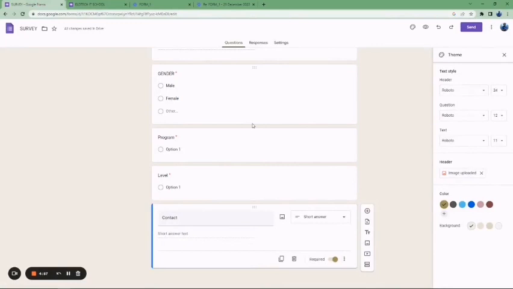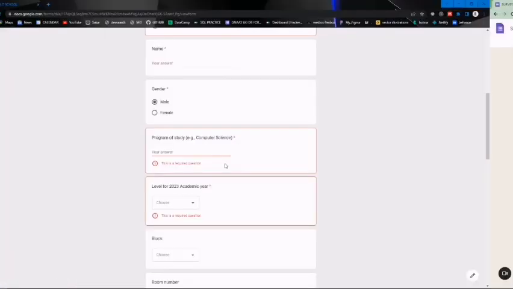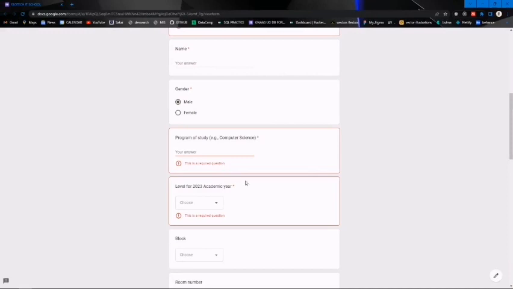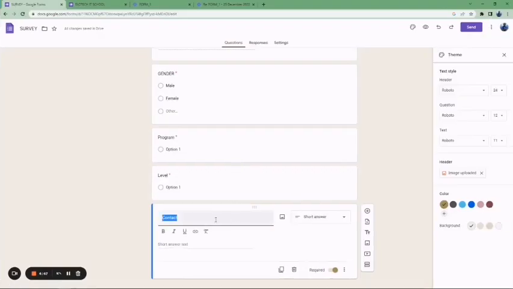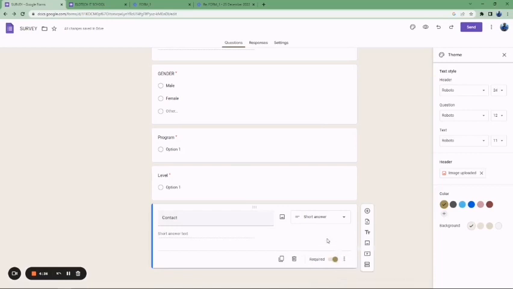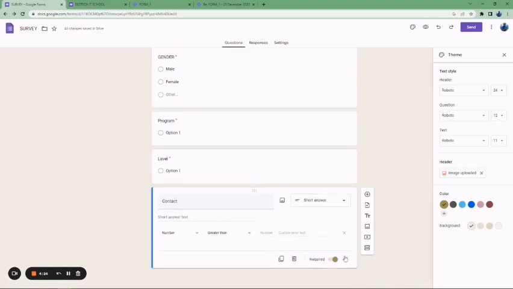All right, so let's try to validate this one. I told you that there is something called validation. All right, so this is contact. You know that a contact number is supposed to be 10 numbers, right? So what if what the person is typing is not actually a telephone number? If you click on these three dots beside the required button, you see response validation. When you click on response validation, it is going to open a menu for you.